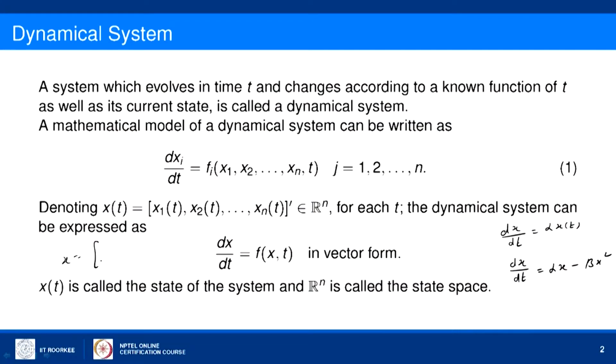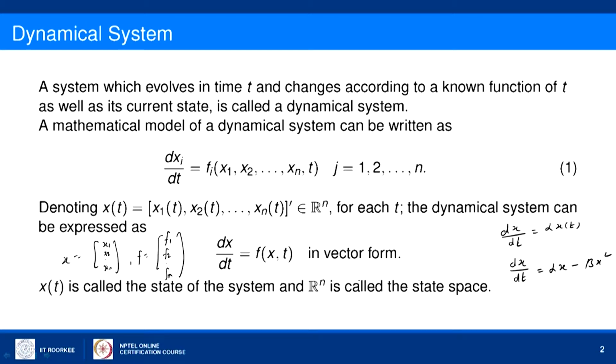In vector form, if x is the vector x1, x2, up to xn, then we can write equation 1 as dx by dt equals f of x comma t, where f is a vector f1, f2, up to fn, the n functions on the right hand side.